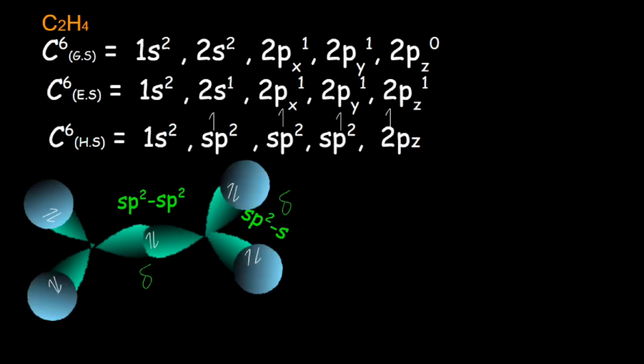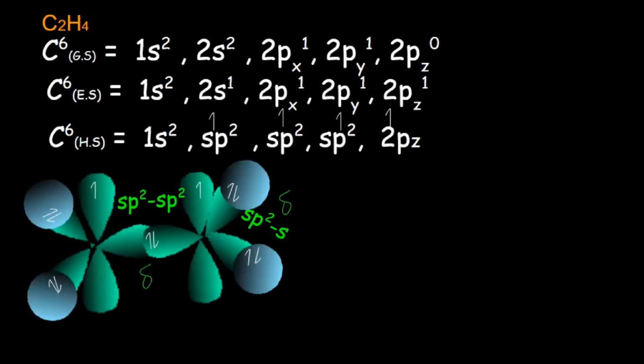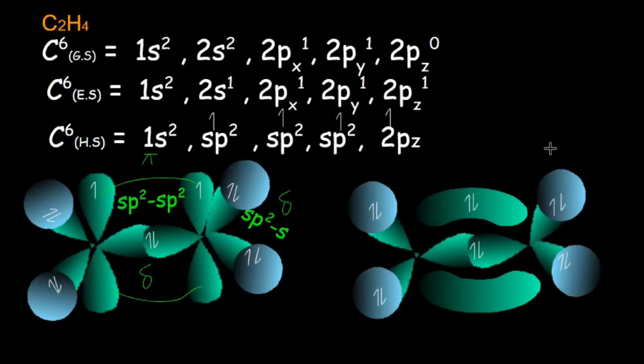Both carbons contain an unhybridized 2pz orbital with one electron each. These two orbitals overlap sideways and make a pi bond. After overlapping, this molecule can be represented as the pi bond may be above or below the line joining two nuclei, and this overlap is p-p overlap.